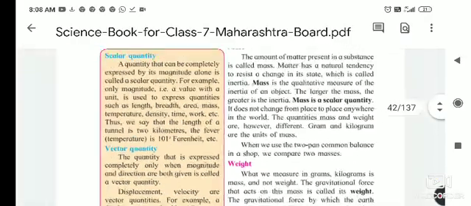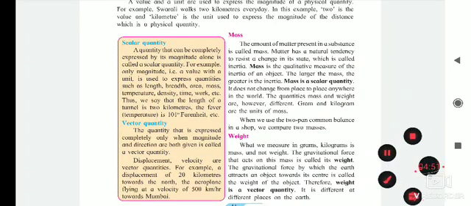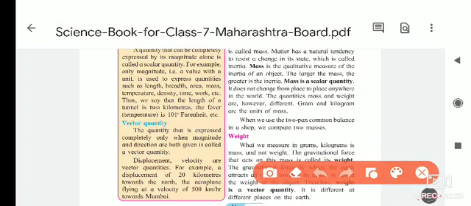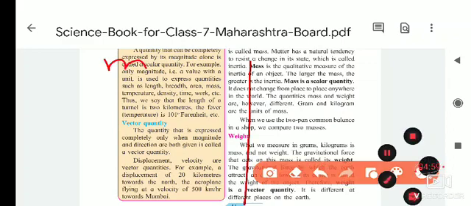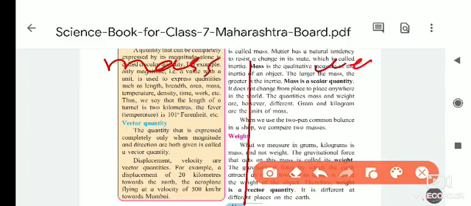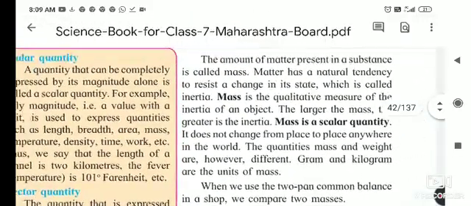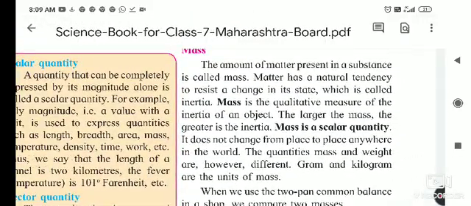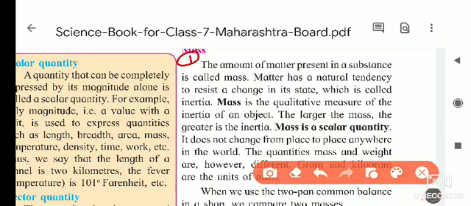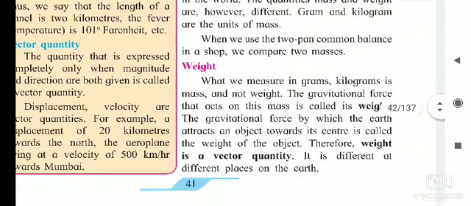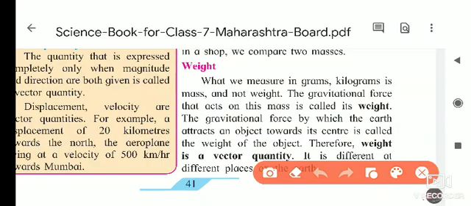When this question comes as the difference between mass and weight, you have to write the first point, that is the definition of mass and the definition of weight. As you know, we write the differences in this way: here we write mass, and here we write weight. The first point on the left side is: the amount of matter present in a substance is called mass. And for weight, I just told you the definition: the gravitational force that acts on the mass is called weight.